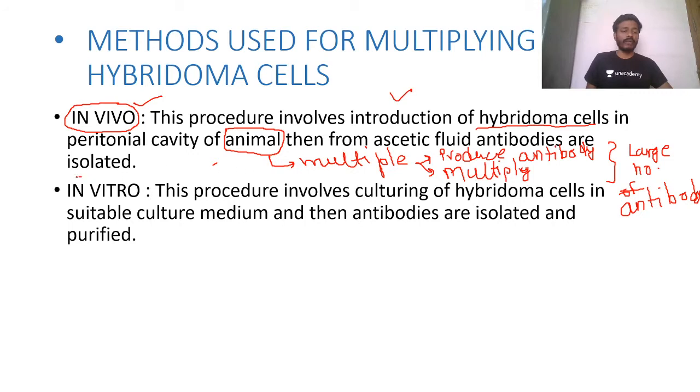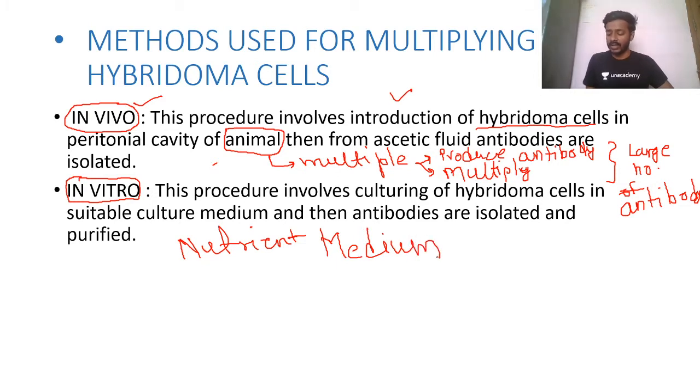What we can do, we will culture or we will grow these hybrid cells in nutrient rich medium, which is normally, science students, nutrient rich medium, which is mainly used for culture. Please tell me, mainly used for culture.